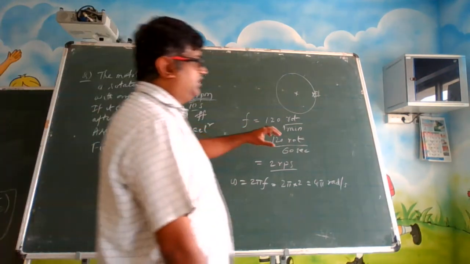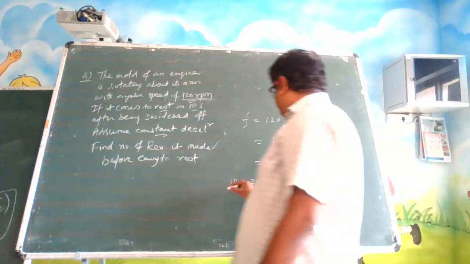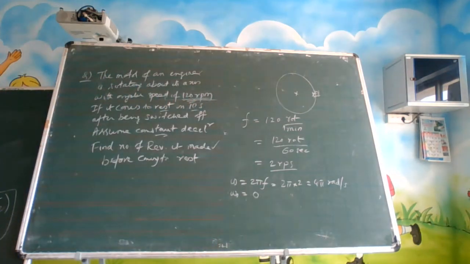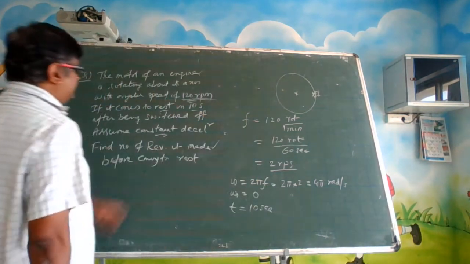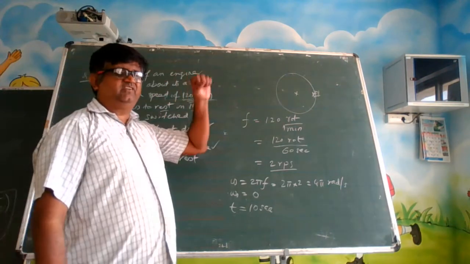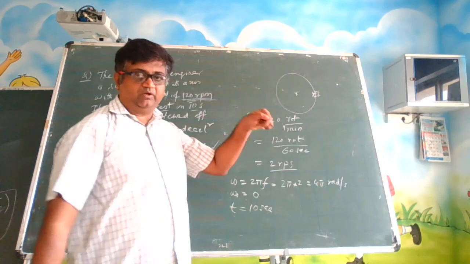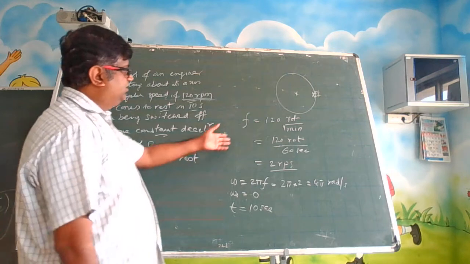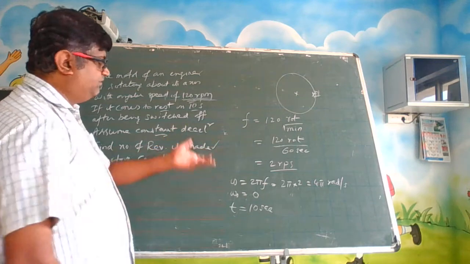Now, how did the motor start? When the motor started, there was no speed. Then it picked up speed, right? So in the question, omega 0 is equal to 0. Now, time is given as 10 seconds. And he is saying constant deceleration. That means the alpha value. When we did the problem where a car is going and we applied the brakes, we put retardation, right? Acceleration was in the opposite direction. Similarly, you suddenly switched off. This is the case of rotation. So here alpha will be negative.